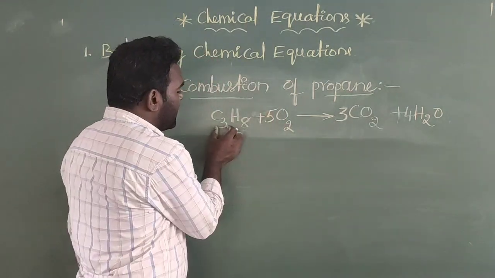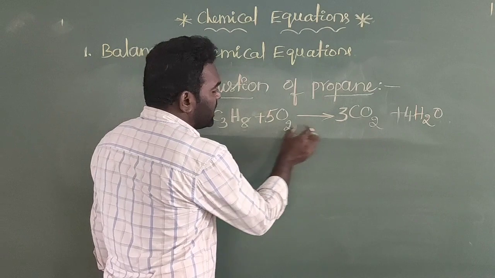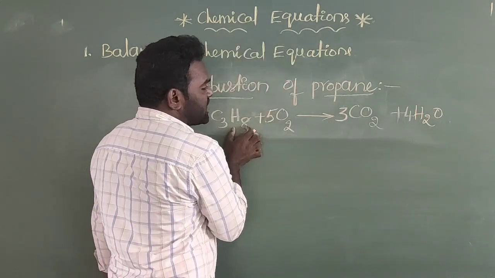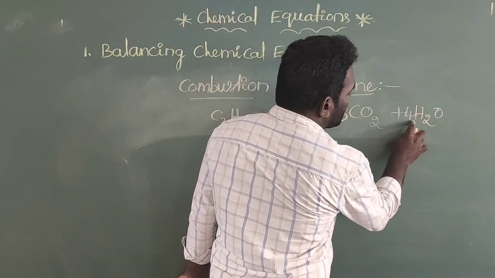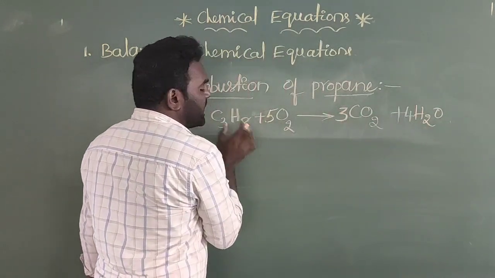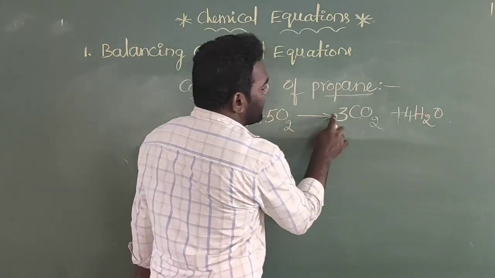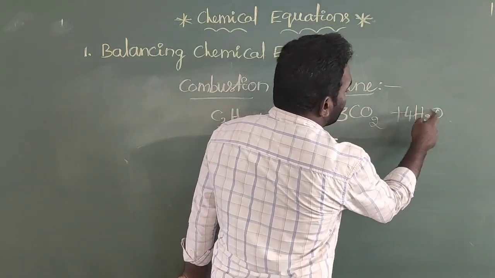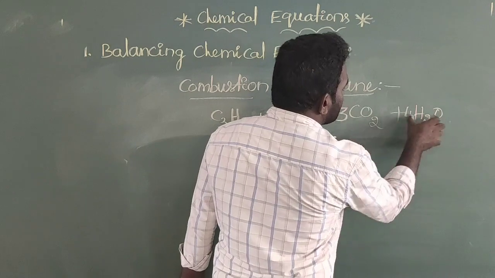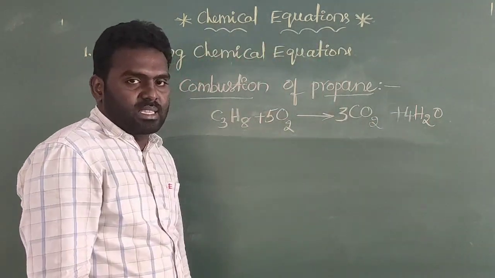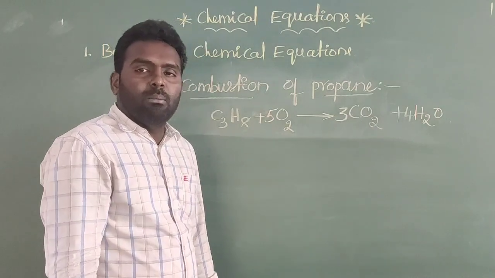See now, you can see how many carbon atoms are there here? 3. How many carbon atoms are there here? 3. And how many hydrogen atoms are there here? 8. Here 4 into 2, 4 2s are 8, and here also 8. Coming to the oxygen atoms, 5 2s are 10, and here 3 2s are 6 and here 4 1s are 4, and 6 plus 4 means 10. So therefore this is called a balanced equation.